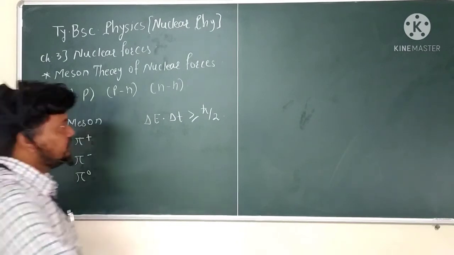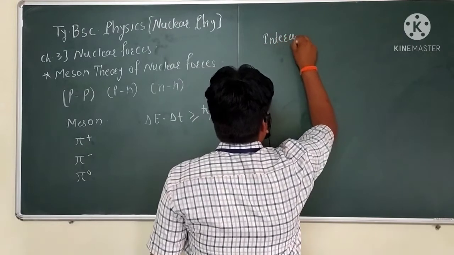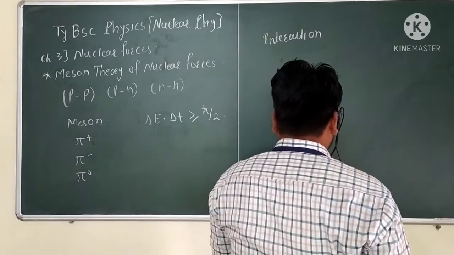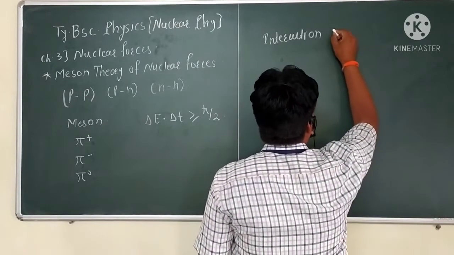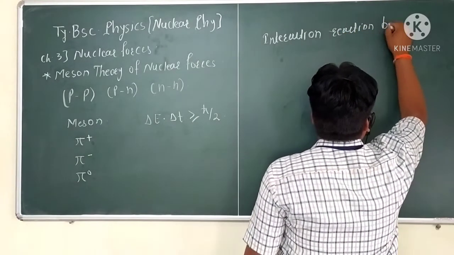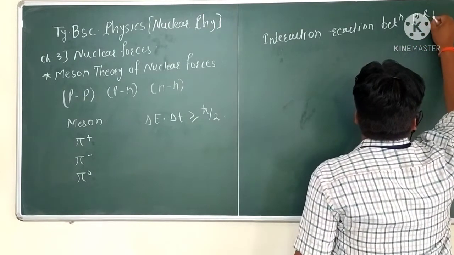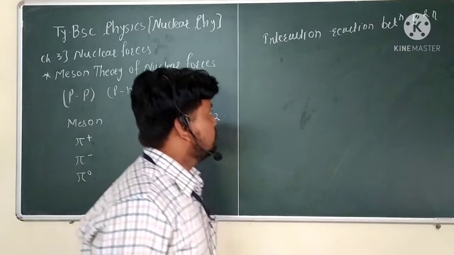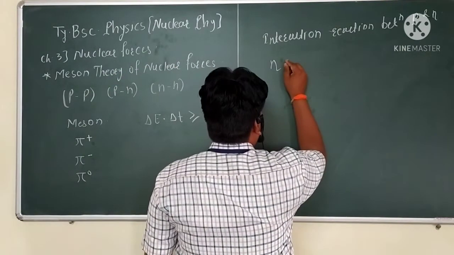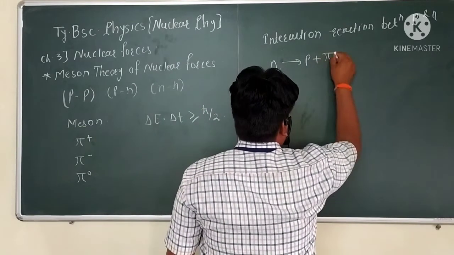What happens here? The first reaction is that the neutron gives proton plus pi minus.